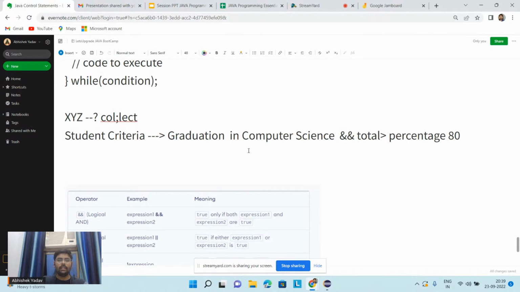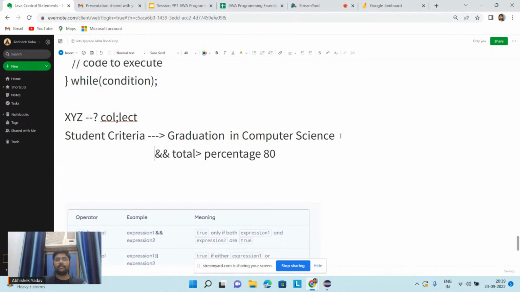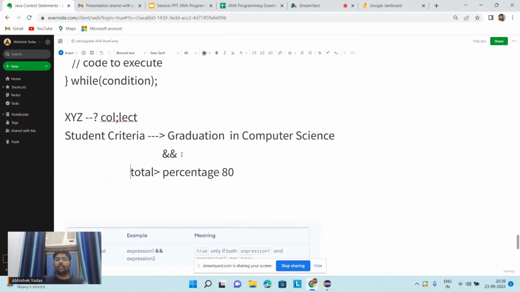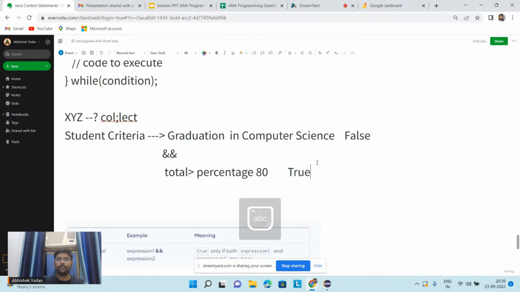No, right? If I have not done the graduation in computer science and my percentage is greater than 80%, then also I will not get the admission. So if the first condition is false, like I have done graduation in mechanical and my percentage is greater than 80%, and the second condition is true, then I am not able to get the admission in this XYZ college, right?